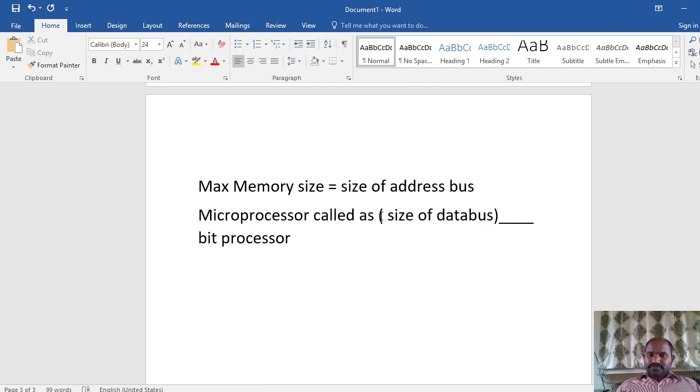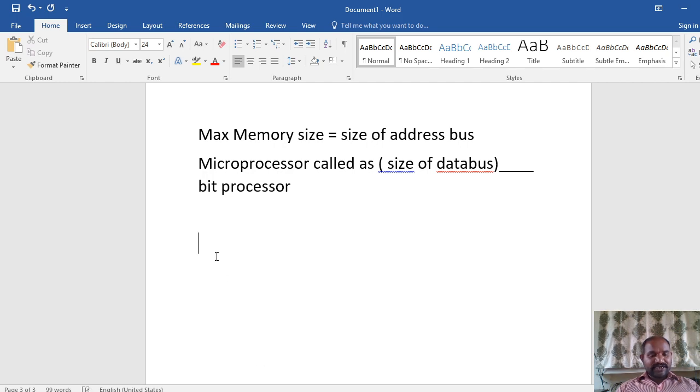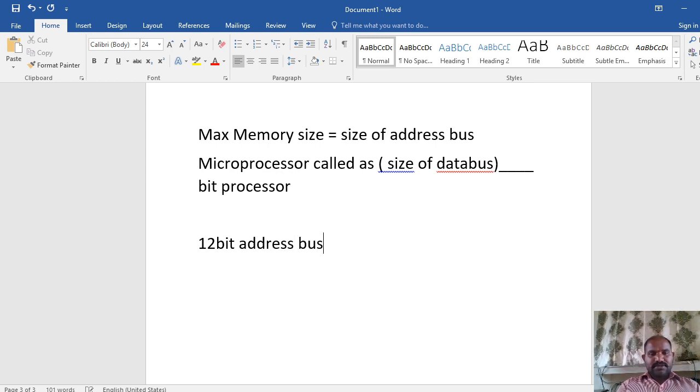So this is the basic explanation of how we calculate the maximum memory that can be accessible by a microprocessor, because it is one of the viva questions, and in most cases they ask it in competitive exams also, like CSIR. Let us suppose a simple case. My microprocessor is supporting a 12-bit address bus, then what is the maximum memory? You are supposed to calculate 2 power 12.